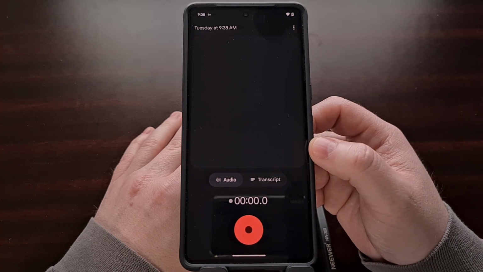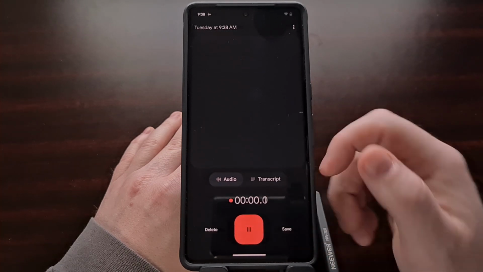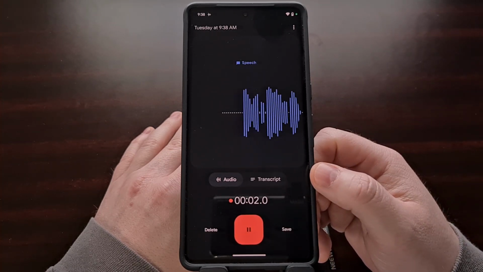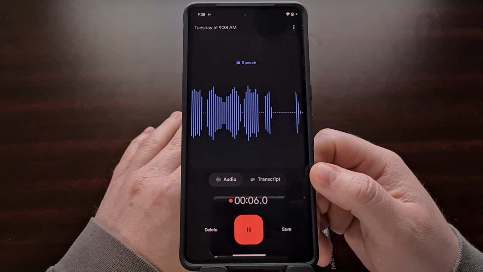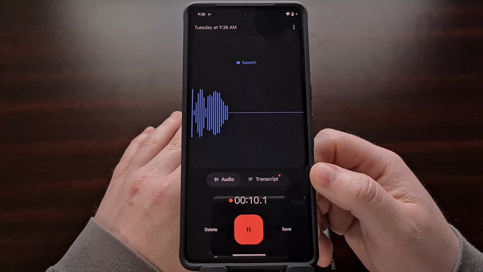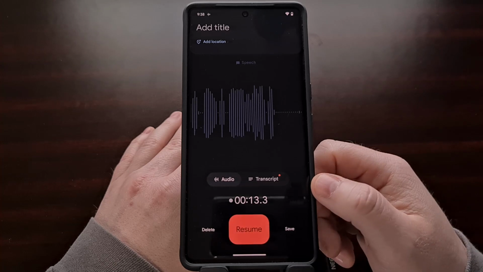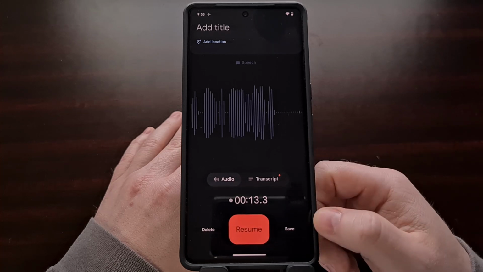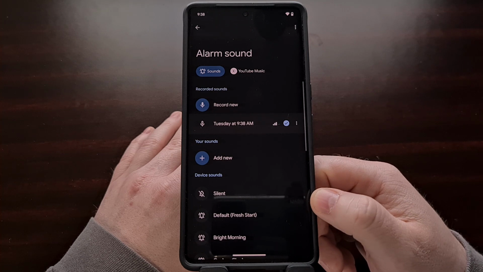Once you see this screen, we just have to tap on the big red button down here at the bottom of the screen to begin recording the new audio clip that we want to use for our alarm. Once you're finished recording the audio clip, tap the pause button right there, and then tap the save button right next to the record button.